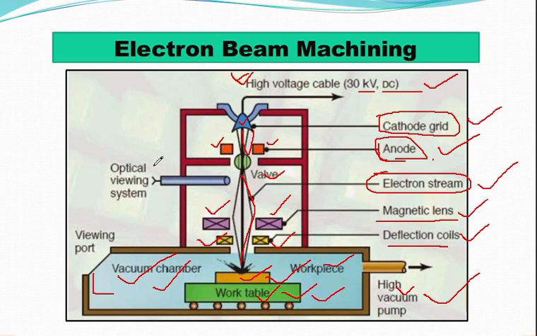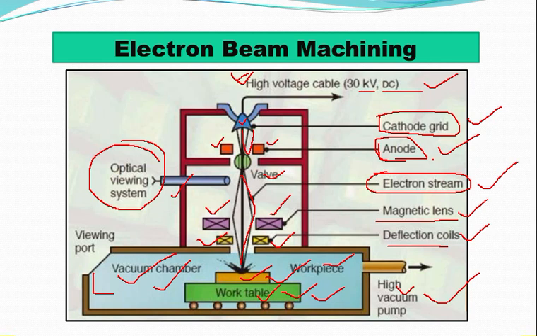And if you want to view the system, then there is an optical viewing system also located here. Okay, so now let's have a look at how this process basically occurs.